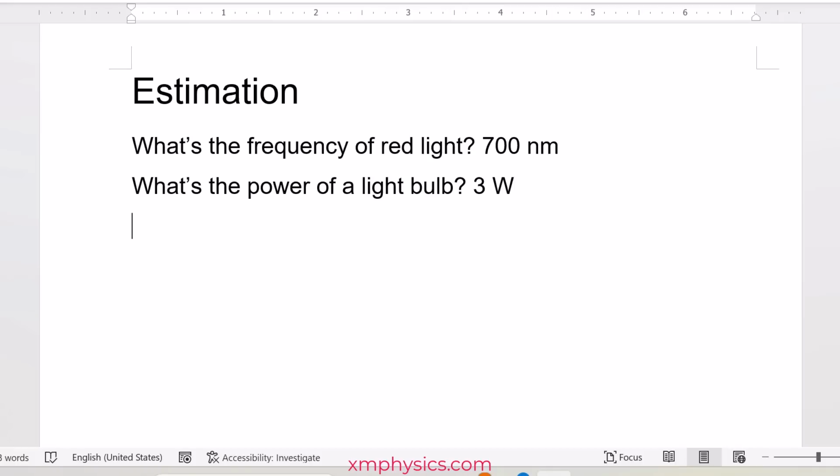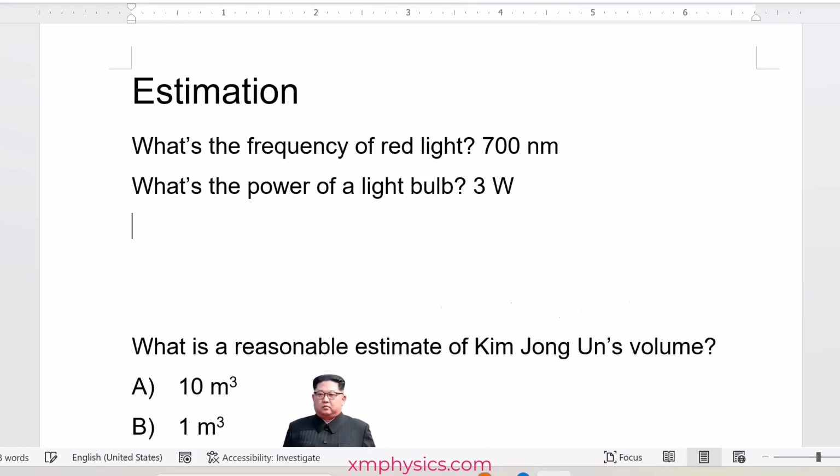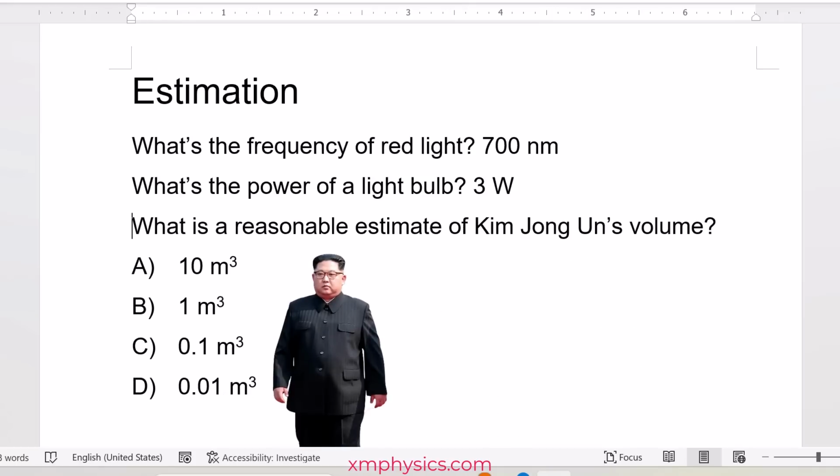There's a third type of question. This type of question requires some modeling or some imagination, and this is the most fun kind of question to do. So for example, what is a reasonable estimate of Kim Jong-un's volume? An A-level question will probably be about a human body, but here let's just make it a bit more fun. Let's talk about Kim Jong-un's volume.